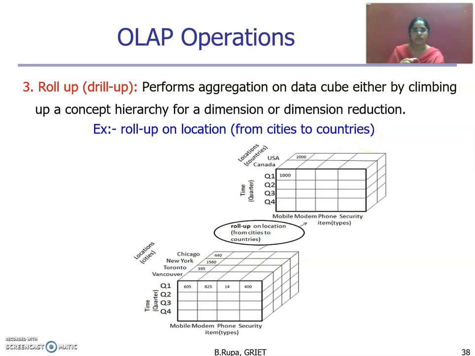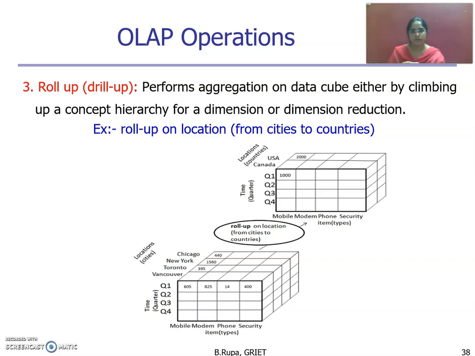Okay, we are moving into a higher level, as we have city data available. We are moving into the country data, the next higher level, because within location generally we move into states, then cities, then countries. Okay, this is the concept hierarchy for the location. Here we are climbing up from the cities level to the countries level.